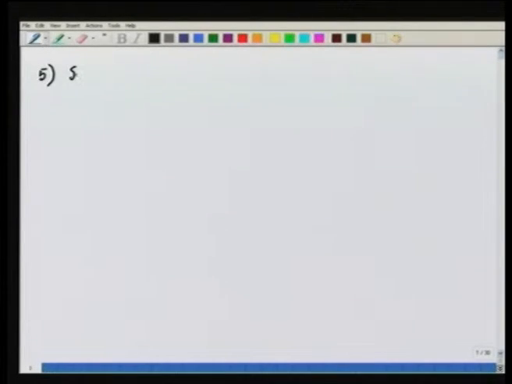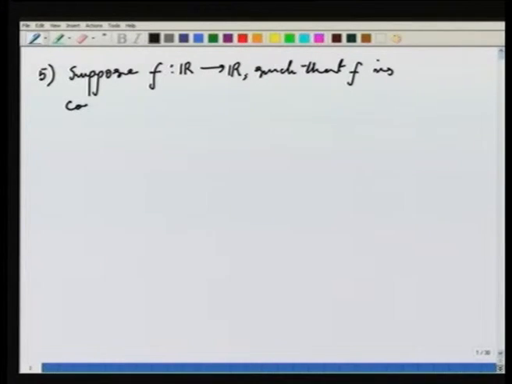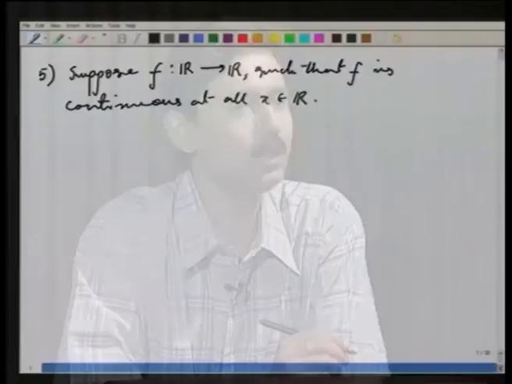Suppose f is a function from R to R. Also assume that f is continuous at all real numbers x. So, this is the assumption on the function, it is continuous everywhere.